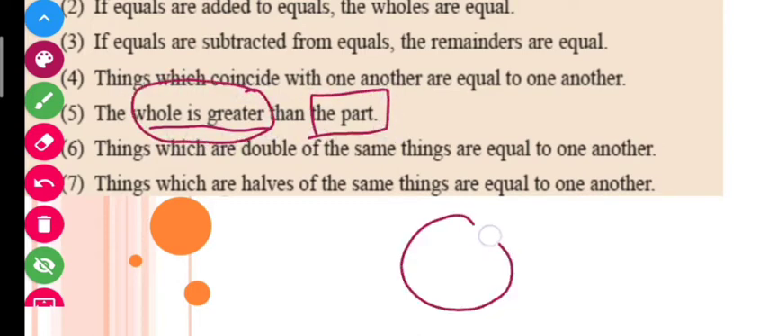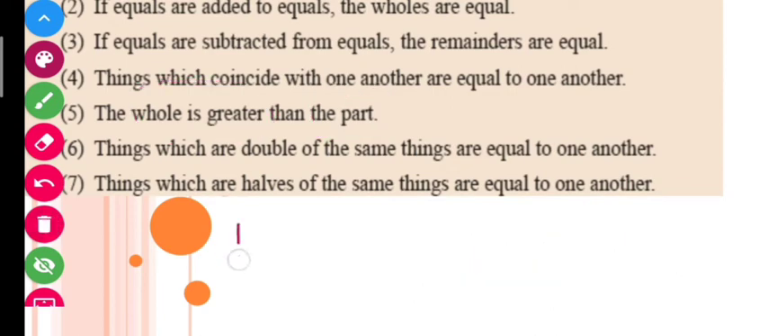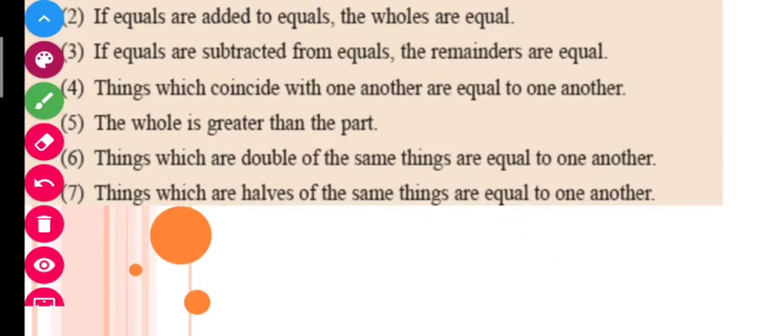If this is a circle, the whole circle, and I take this part, so obviously the circle is greater than this part. I can say that. Again, if I take a square here and cut one part of it, this whole is always greater than this part, right? So this is what axiom number 5 is saying, that the whole is greater than the part. So let us see axiom number 6 here.